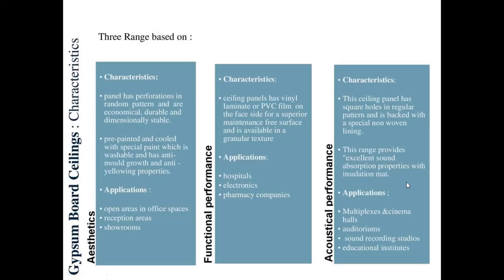Then there are gypsum board ceiling characteristics. The characteristics are based on 3 ranges, that is aesthetic, functional performance and acoustical performance. So based on the 3 ranges, the characteristics of gypsum board ceiling are given here. As you know, what is meant by aesthetics, what is meant by function, what is meant by acoustical. These are terms in architectural engineering. So the characteristics and applications are given here.